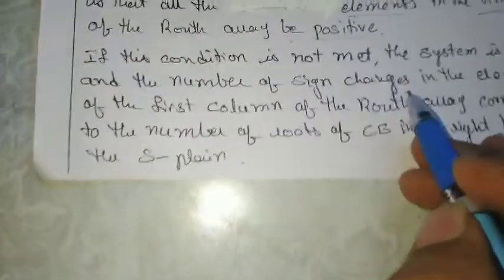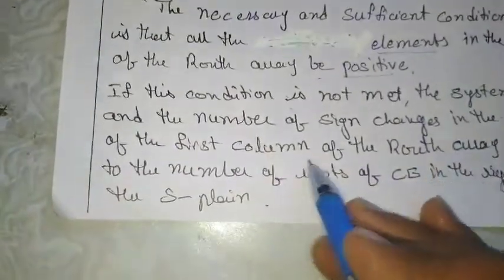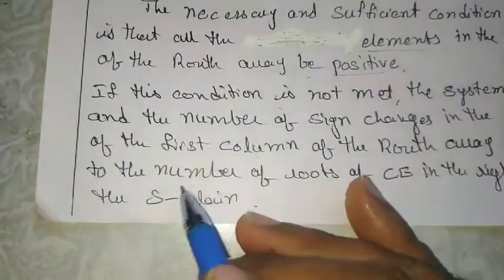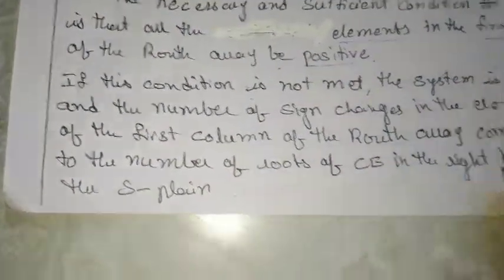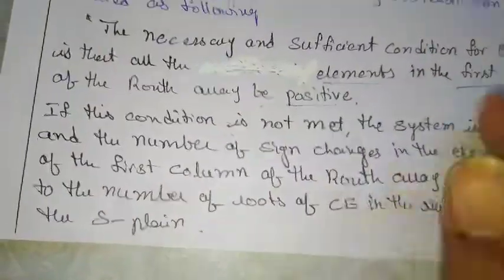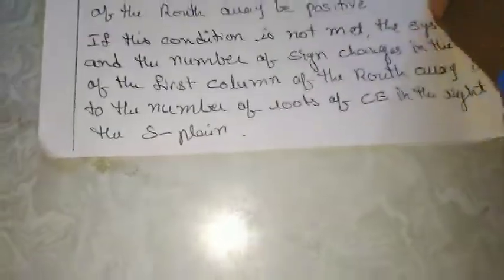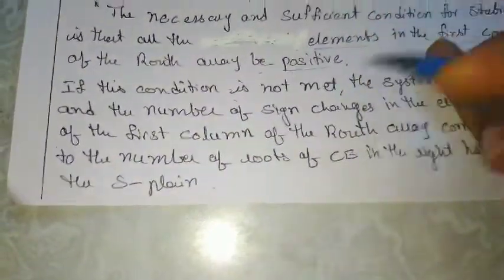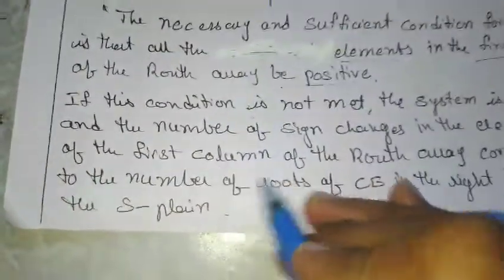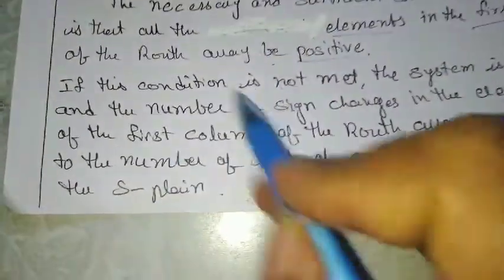The number of sign changes in the elements of the first column of the Routh array corresponds to the number of roots of the characteristic equation on the right hand side of the S plane. So the number of roots on the right hand side can be decided by the number of sign changes in the first column of the Routh array. So let us go on to construct the Routh array. How to construct the Routh array? We will see now.